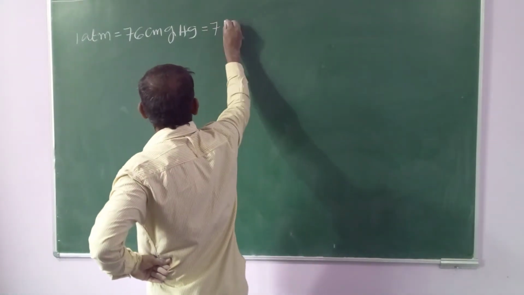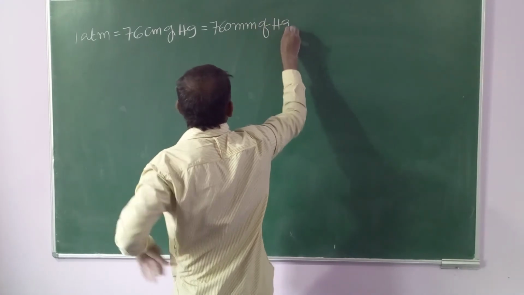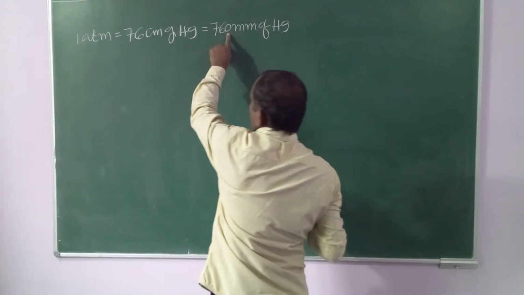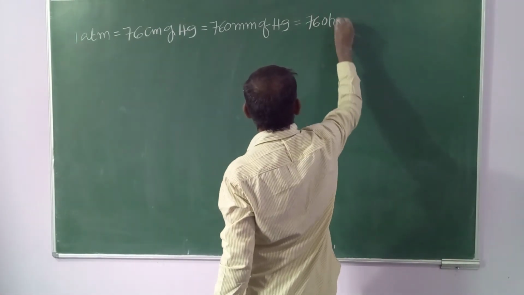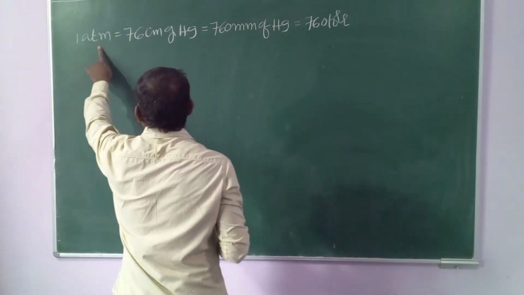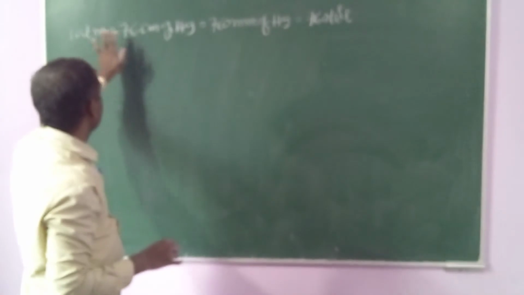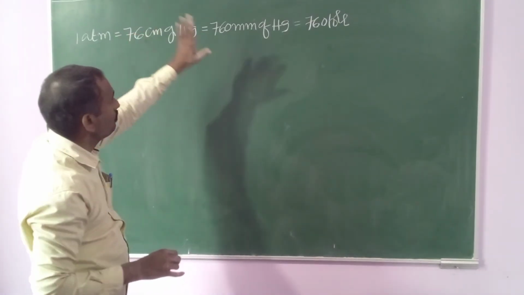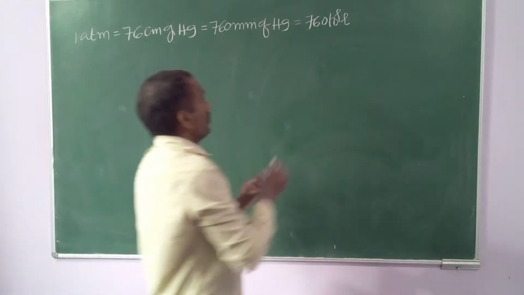That equal to 760 mm of Hg, because 1 centimeter is nothing but 10 mm, that equal to 760 torrs. So mm Hg and torr both are same. Very useful for numerical problems. 1 atmosphere equal to 76 centimeter of Hg equal to 760 mm of Hg, that equal to 760 torrs, that equal to